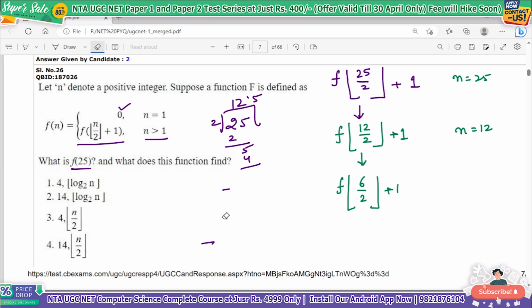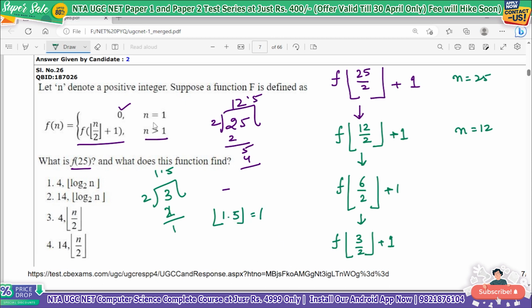6 by 2 is simple, 3, no change in this. So this will be f of 3 by 2 plus 1. Now what will be 3 by 2? 3 by 2 is 1.5. Now what is the floor of 1.5? That is 1. And you know that when n is equal to 1, the value is 0.